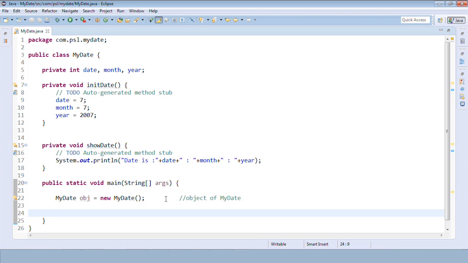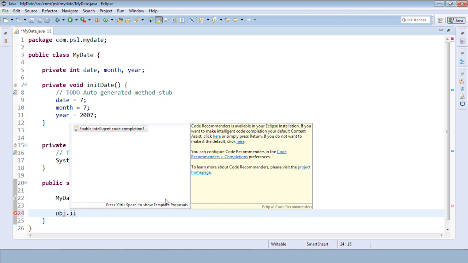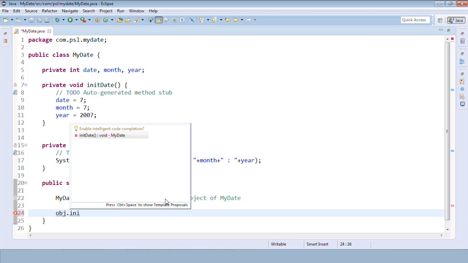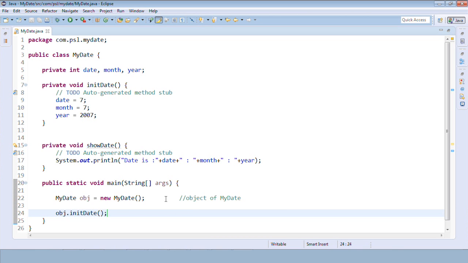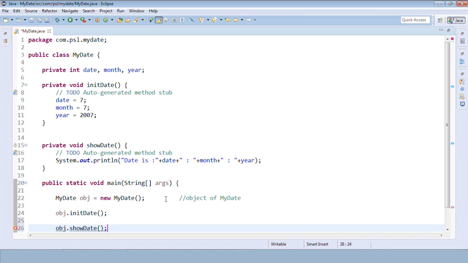Once we are ready with the object, we can call them by using the dot operator, the variable name obj followed by dot. Once I use dot, it will give us some suggestions. What I need to call is initDate, so I'll write init, and it will give us a suggestion, followed by the showDate method.